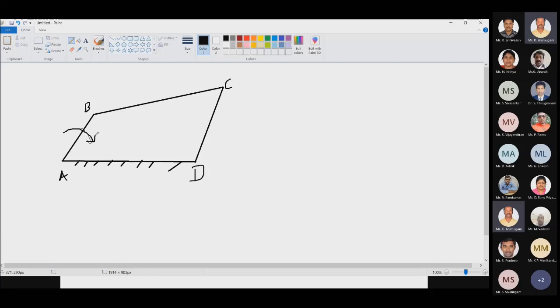For that I need the velocity of my input link AB. So we know velocity of AB equal to omega of AB into length of AB, capital AB.